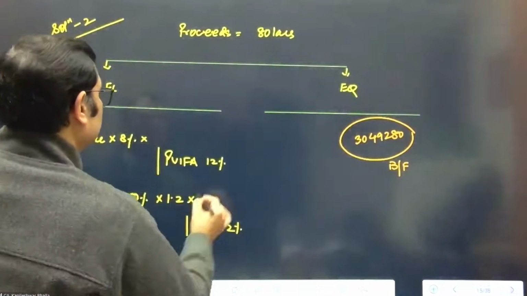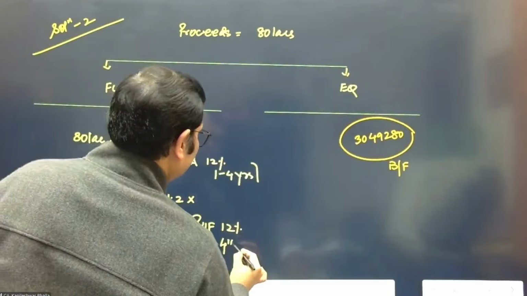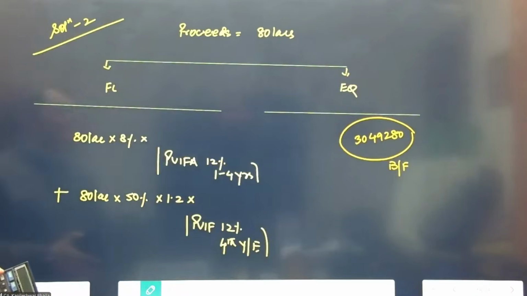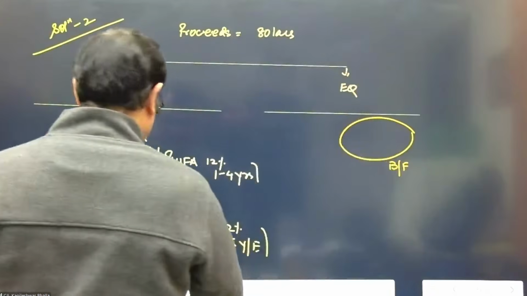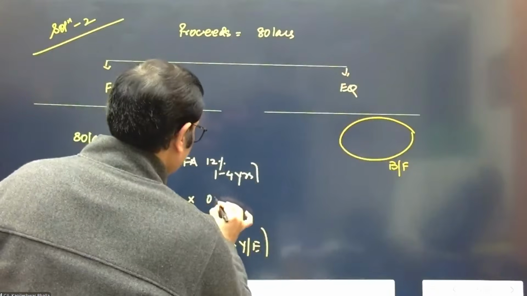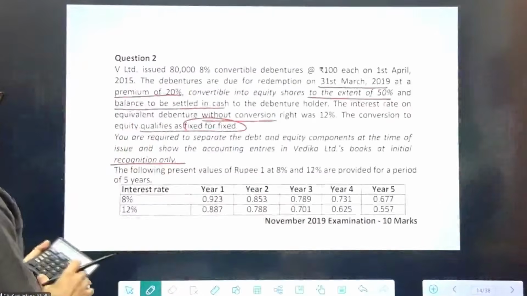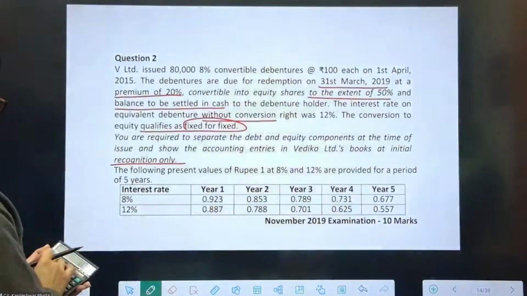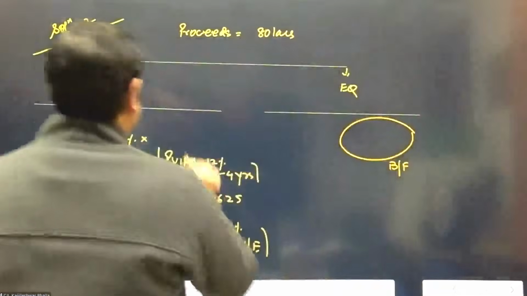So we need the factor for a period of 4 years, and this is 4th year end. The table is giving us 5 years factor, but its maturity is 4 years. So let me just rectify the calculations. This is 0.625. 4 years would mean 0.887, 0.788, 0.701, 0.625. This is 3.001.